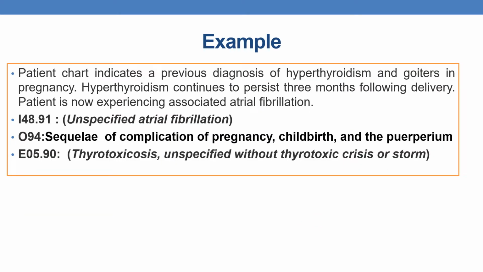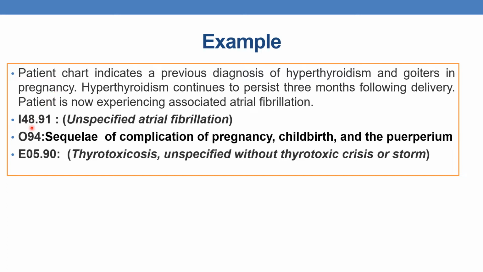Now let us see an example. The patient chart indicates a previous diagnosis of hyperthyroidism and goiter in pregnancy. Here the pregnancy is complicated by hyperthyroidism and goiter, and the hyperthyroidism continues to persist 3 months following the delivery. The patient is now experiencing associated atrial fibrillation. Atrial fibrillation is a sequela of hyperthyroidism that occurred during the pregnancy.